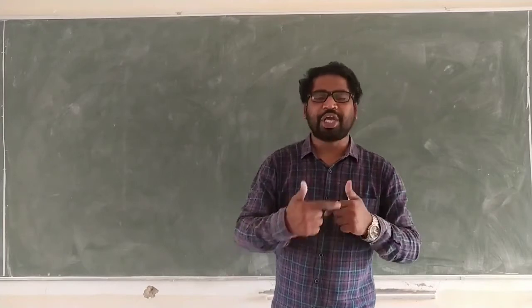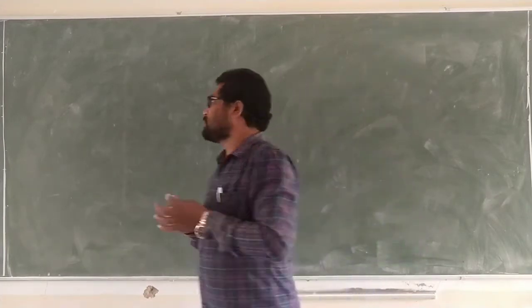That is called a chain reaction. How is a chain reaction produced? Nuclear chain reaction.